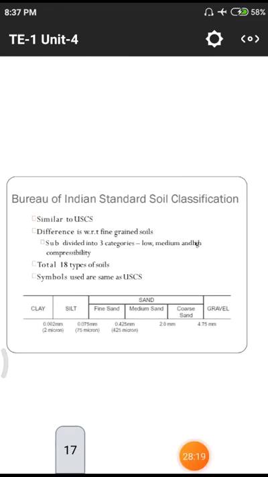After that we are having the Bureau of Indian Standards, that means BIS. Normally gold merchants use this term, BIS hallmark. So BIS means Bureau of Indian Standards. Here it is related to this particular subject, soil classification.